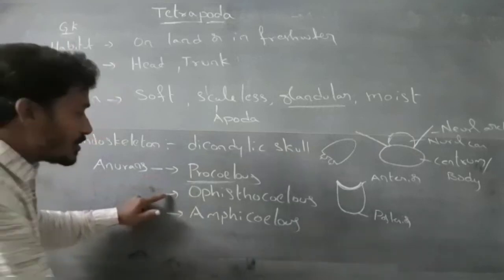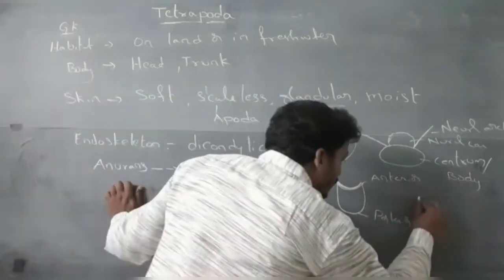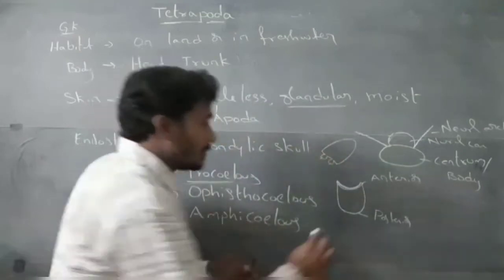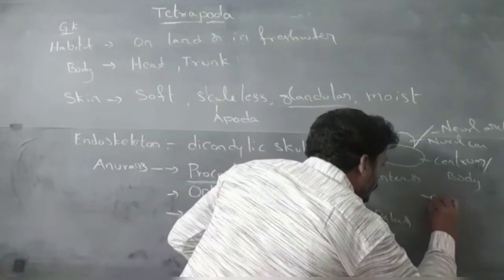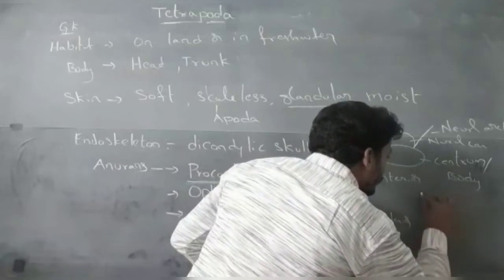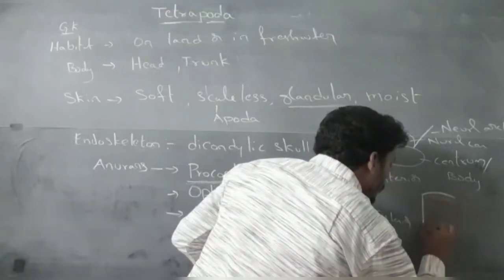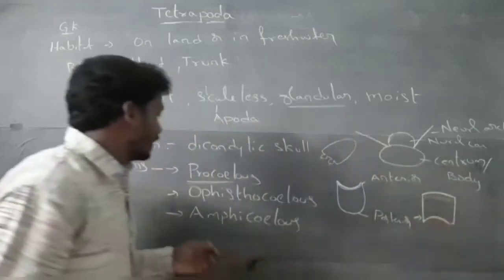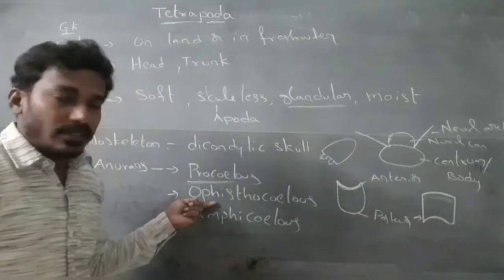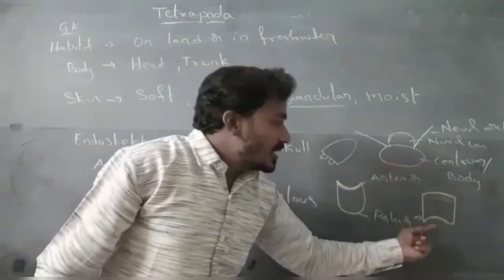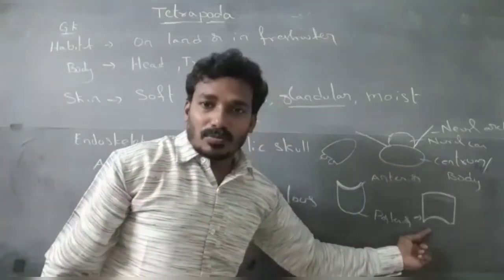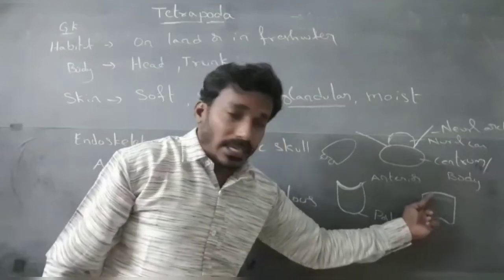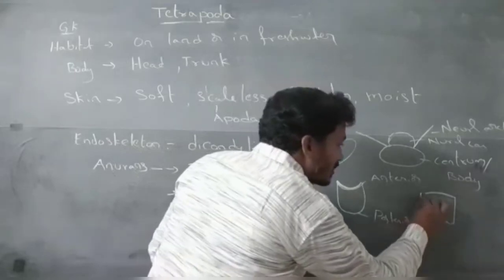Opisthocoelus. Opistho means opposite. This is the anterior end. This is the posterior end. In opisthocoelus, the posterior region of the centrum is concave and the anterior region is convex.